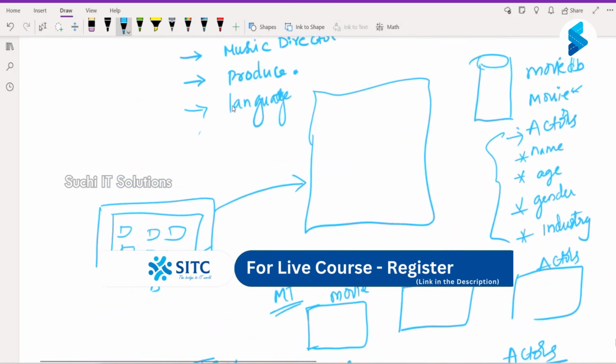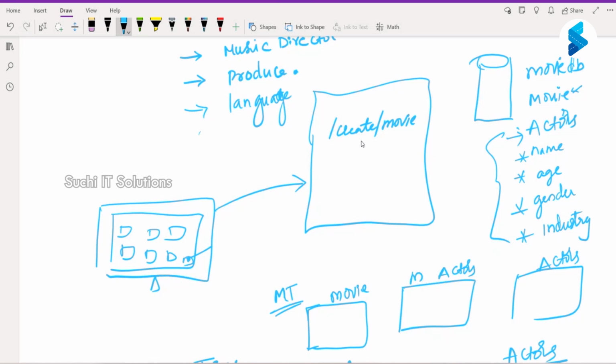Now what I'm going to do is, from here, your Flask API, for example, create movie. If this is your API and this will receive your form data, take all the data, have checks.